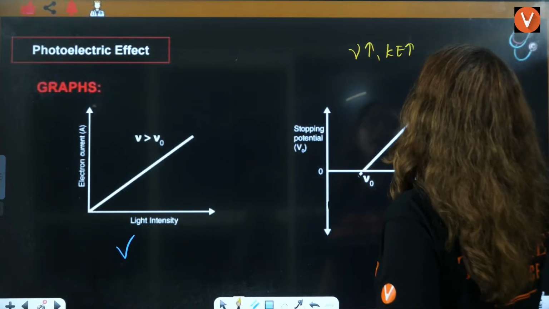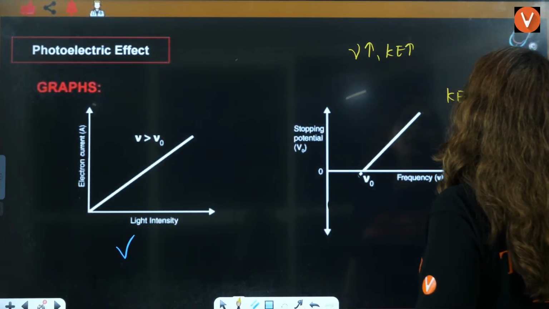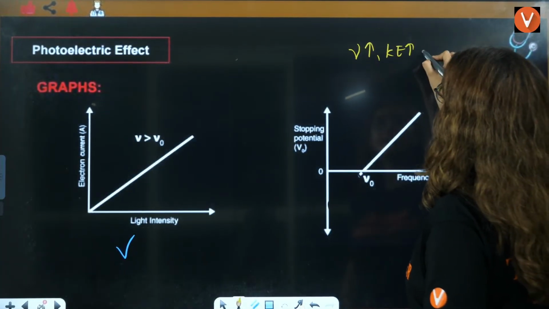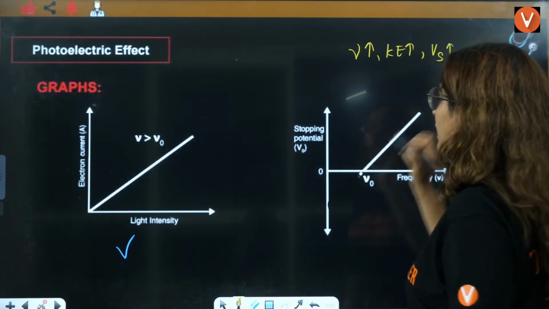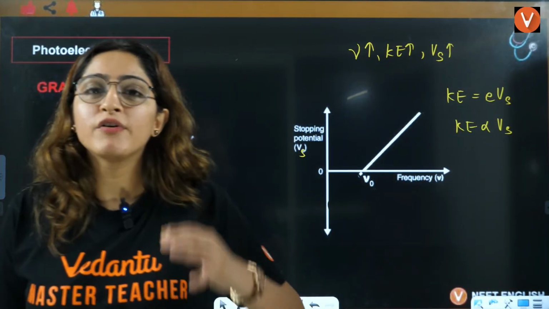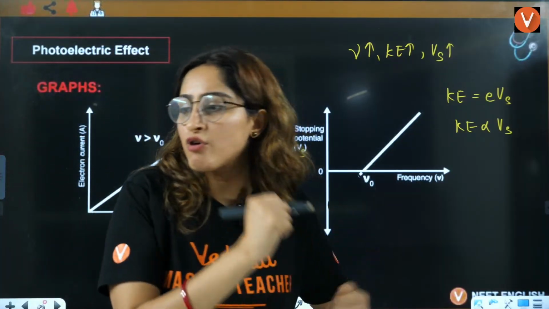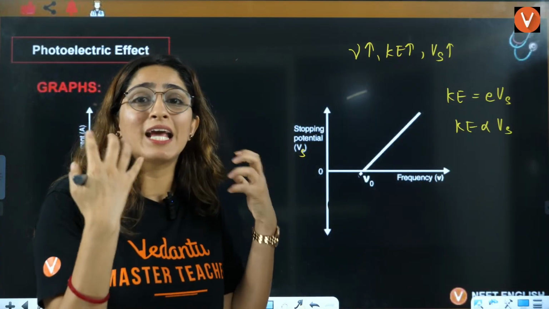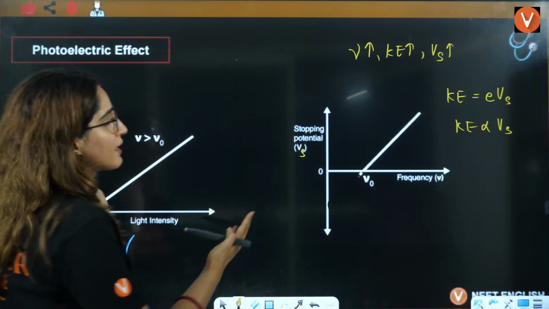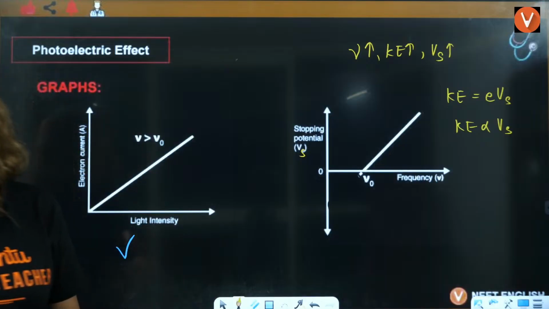And if you remember, I told you kinetic energy is equal to eVs. Kinetic energy is directly proportional to Vs. So more kinetic energy means more stopping potential, right? Students, can we also say this, that if the electron has a very fast speed, it will take more potential to stop that electron? So that's why it is directly proportional here, right?